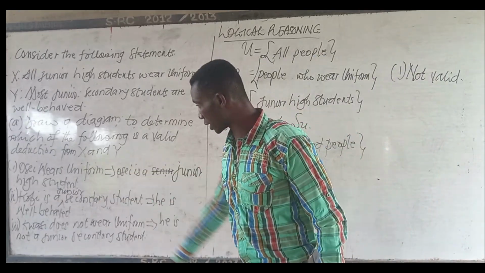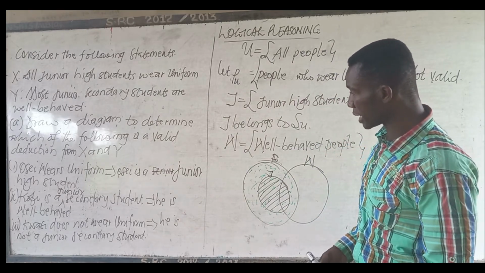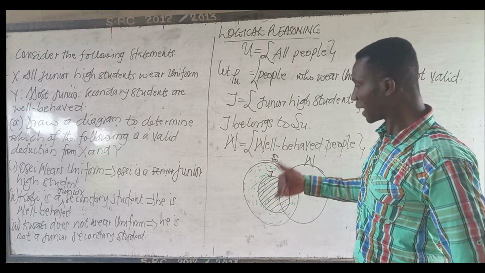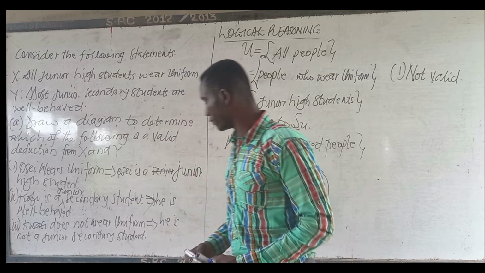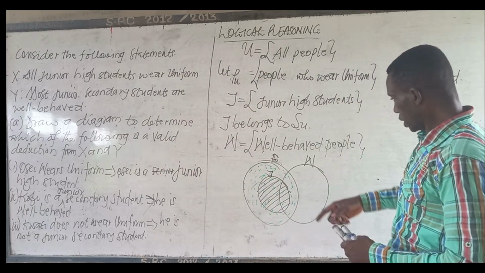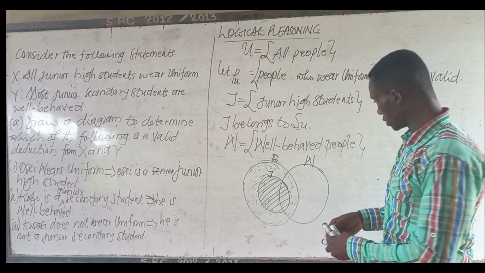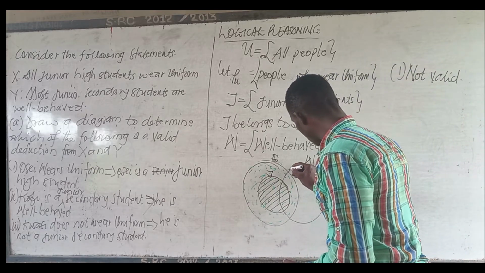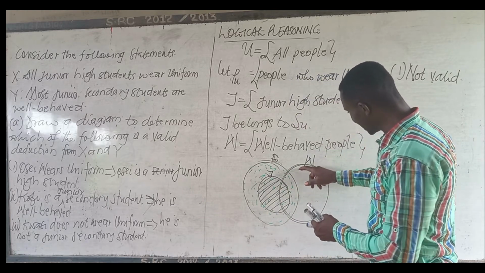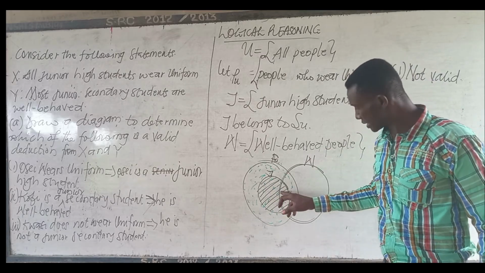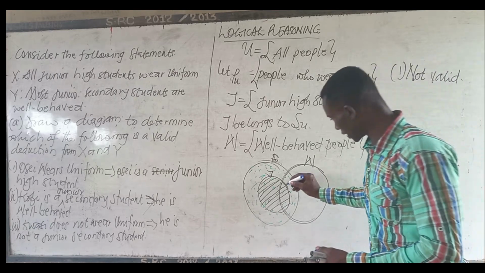Now let's come to the second one. Kofi is a junior secondary student. This implies he is well behaved. Okay, let's see. If you are a junior high student, does that mean that you are well behaved? Let's look at this well-behaved circle. All those who are inside this region are well behaved, and part of it is in junior high school. But it doesn't mean that all junior high school people are well behaved. Look at it. Well behaved is this,